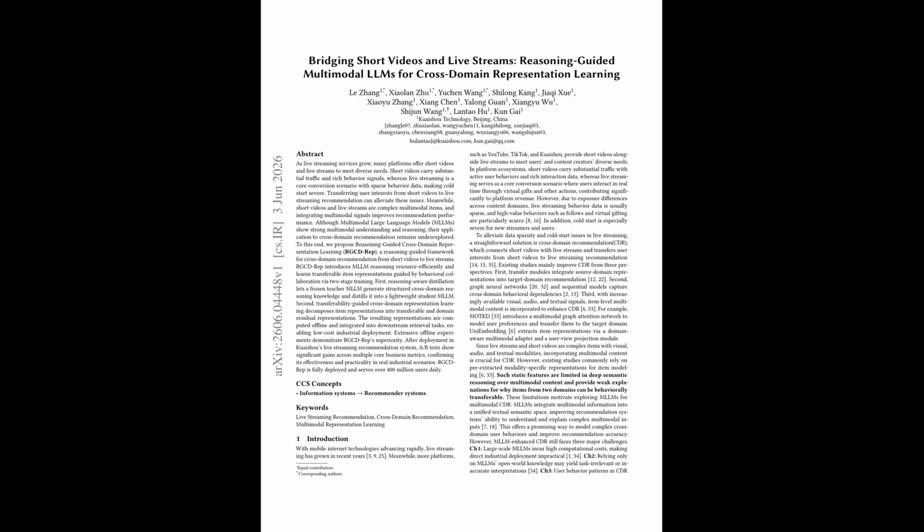Then a frozen 35 billion parameter teacher MLLM looks at each pair and produces structured reasoning along three semantic dimensions: vertical domain, key subject, and content topic. For each dimension, it generates a label, an evidence description, and a match or not match decision between the short video and the live stream. These three match decisions get aggregated into a semantic transferability score.